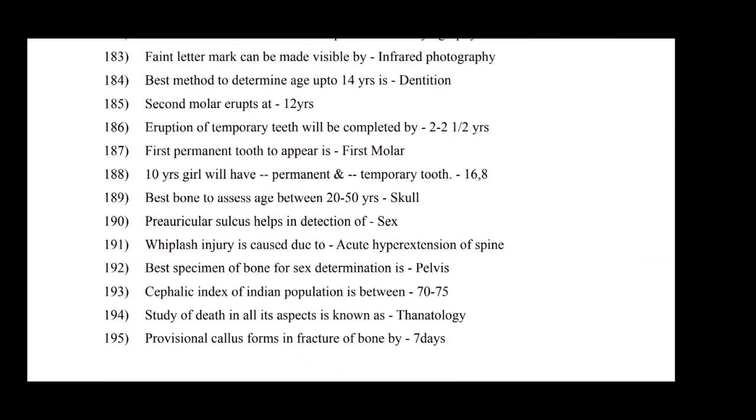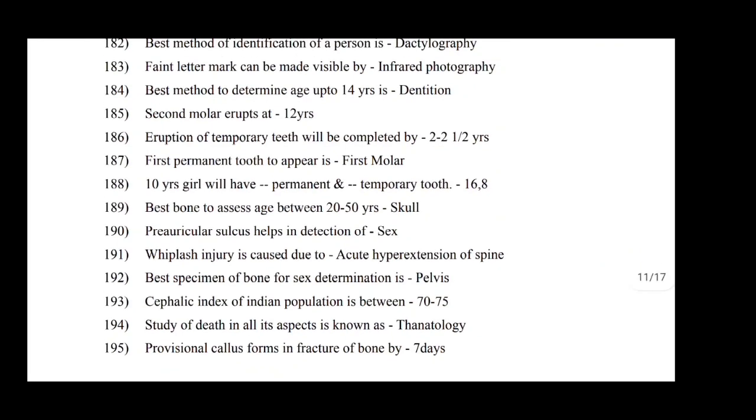Best method to determine age up to 14 years is dentition. Second molar erupts at 12 years. Eruption of temporary teeth is completed by 2 to 2.5 years of age. First permanent tooth to appear is the first molar. A 10-year-old girl will have both permanent and temporary teeth. Best bone to assess age between 20 to 50 years is the skull.